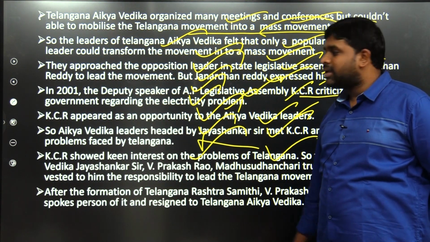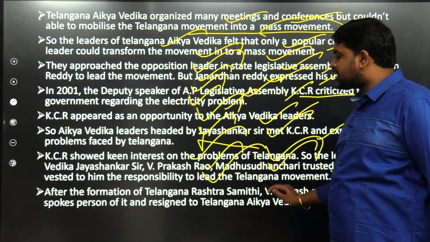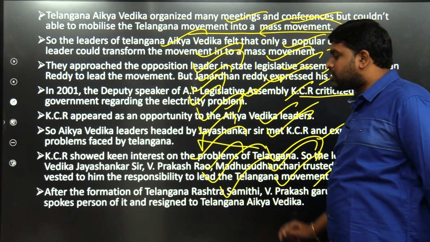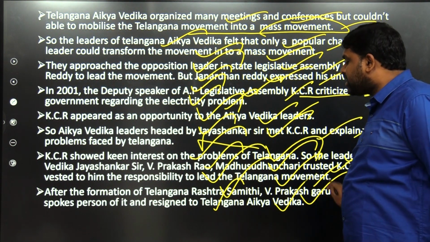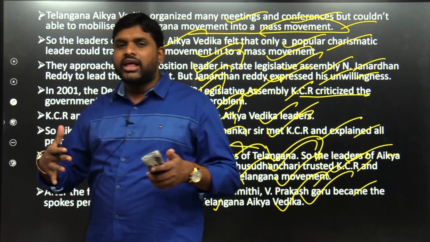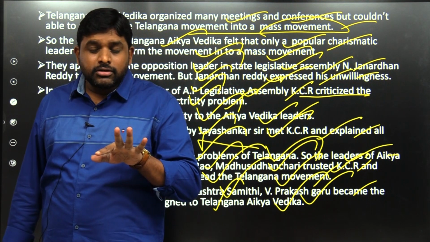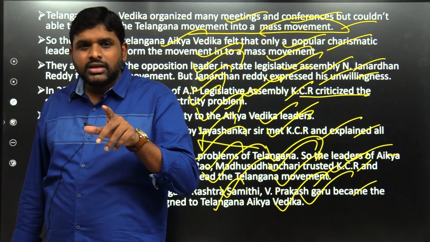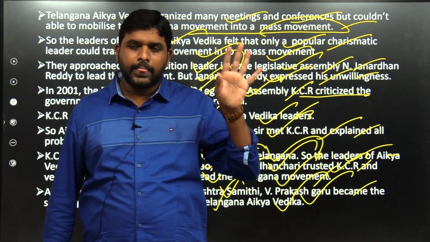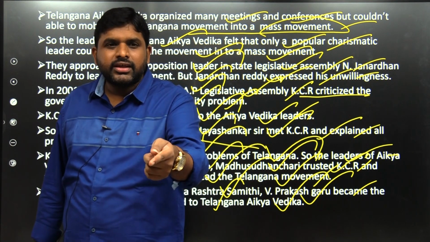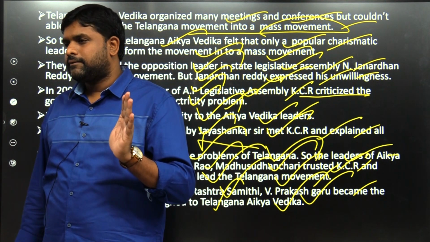So the leaders of Aikya Vedika, Jaishankar sir, V. Prakash, Madhusudan Chari trusted KCR and vested in him the responsibility to lead the Telangana movement. After the formation of Telangana Rashtra Samiti, V. Prakash became the spokesperson of it and resigned from Telangana Aikya Vedika, and the complete Telangana Aikya Vedika merged into TRS. Why? Because there is a lacuna in Telangana Aikya Vedika. The lacuna is the lack of a mass leader. And these people went near KCR and KCR told them, yes, we will form a party, you people should come and join it, and they joined it.